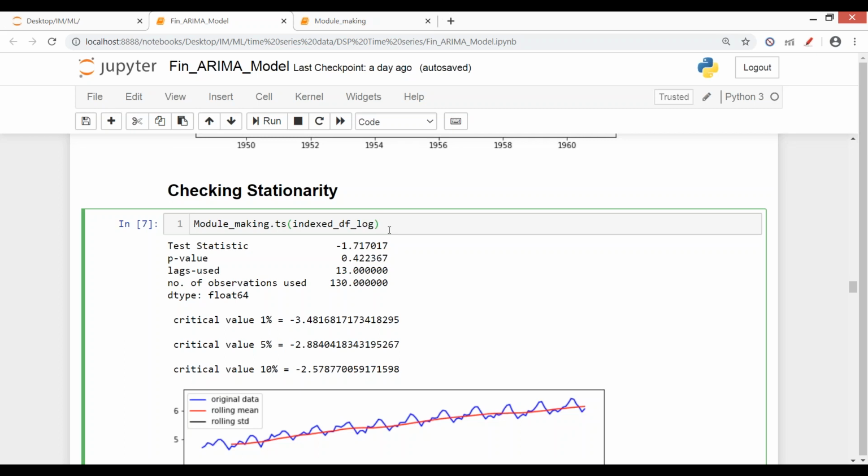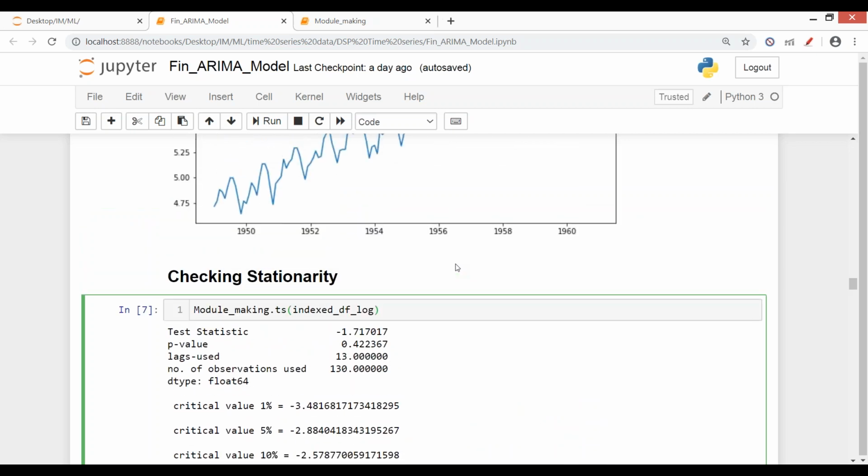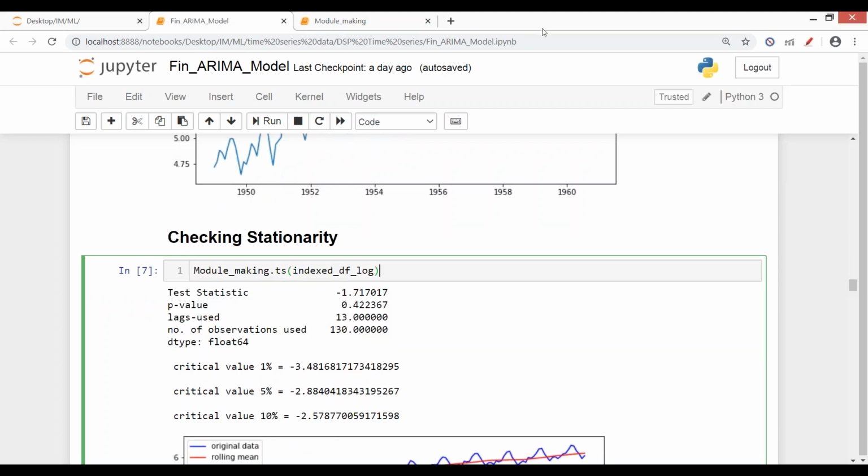What should be the p-value? No, Rupa, no. No, Parth. No, Karishma. What should be the p-value so that stationarity is achieved?